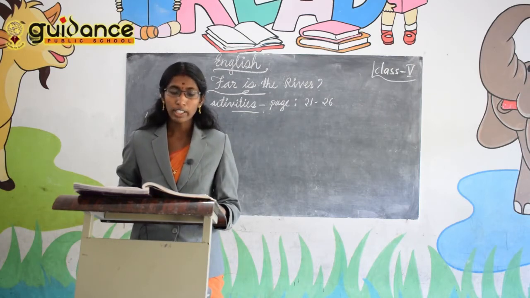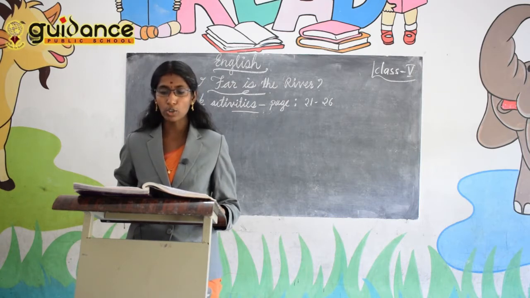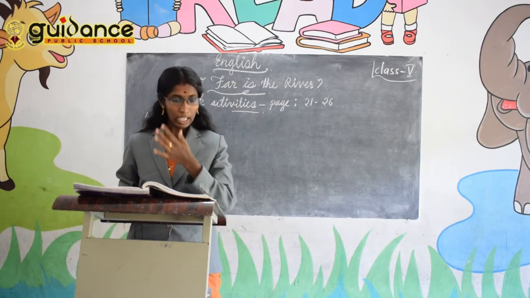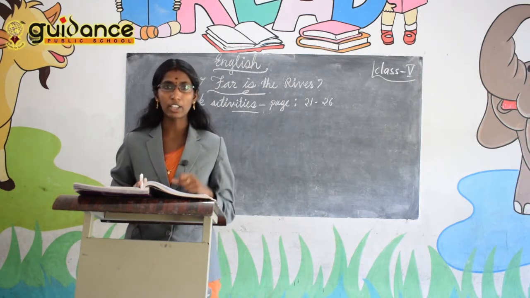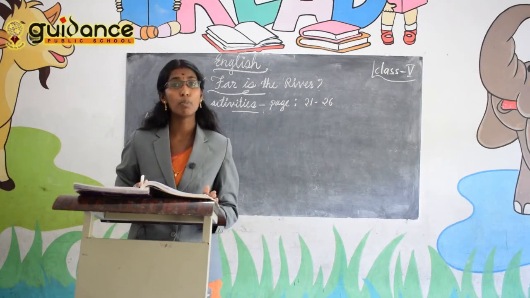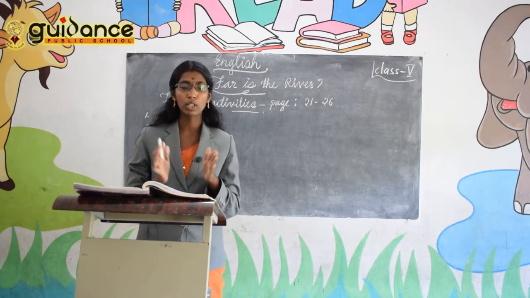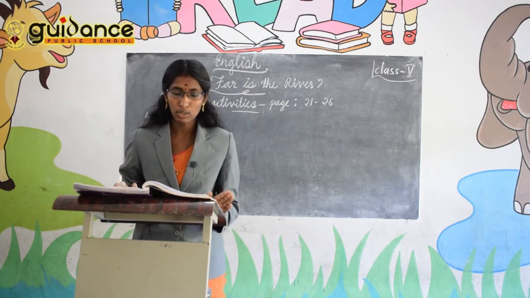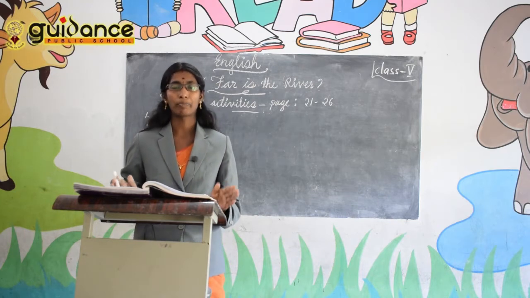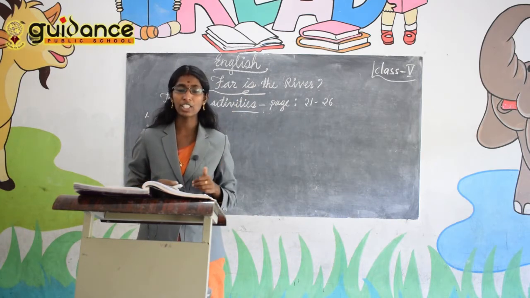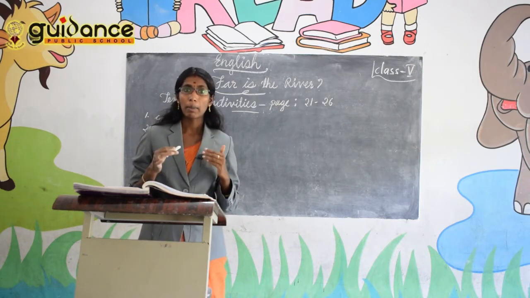Activity D. Work in groups of 4. Take turns to be the boy and explain in your own words. So there are 3 questions. You have to explain the reason behind each one and imagine that you are the boy. Imagine that you are the boy and you have to explain the reasons behind the sentences. First one, why you shared your bread with the village boy. So imagine that you are the boy.